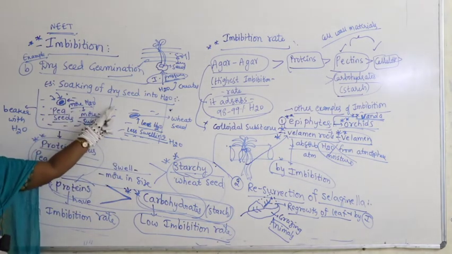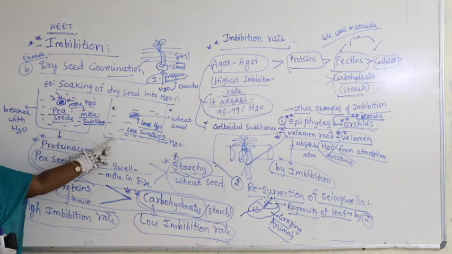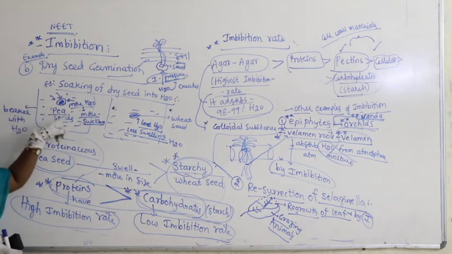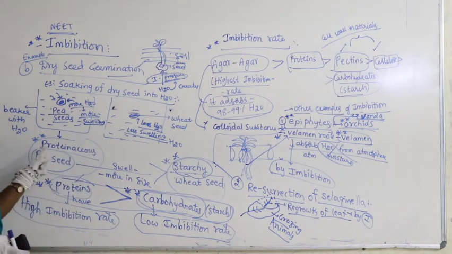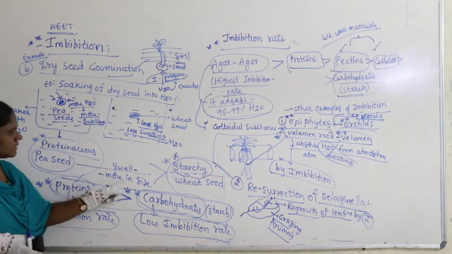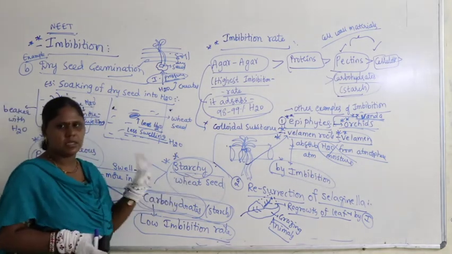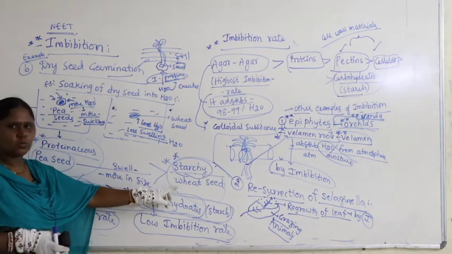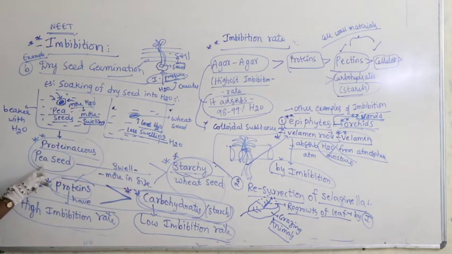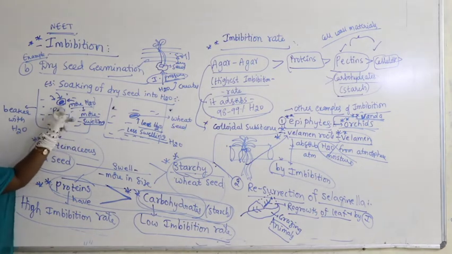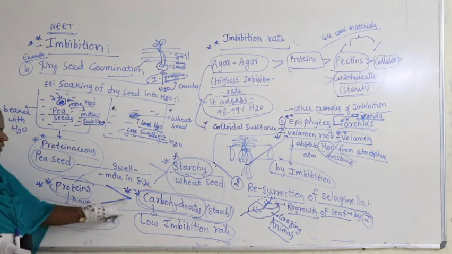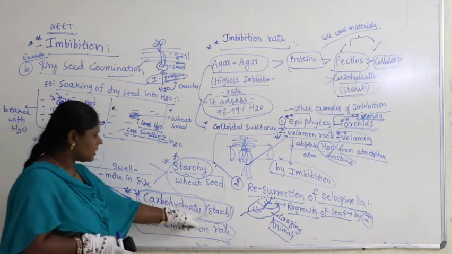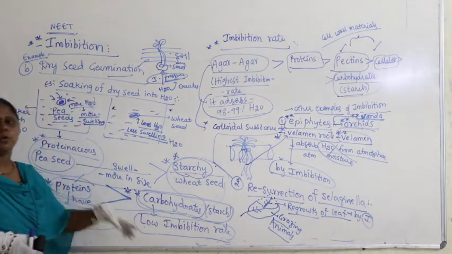Soaking of the dry seed into water. We are taking two beakers containing water. In one beaker we are soaking the pea seed, in another beaker we are soaking wheat seed. Now, proteinaceous pea seed swells more in size when compared with the starchy wheat seed. Starch is the reserve food material in wheat and protein is the reserve food material in pea. Why? Because proteins have a high imbibition rate, greater than carbohydrates or starchy wheat seeds, because starch shows a low imbibition rate.